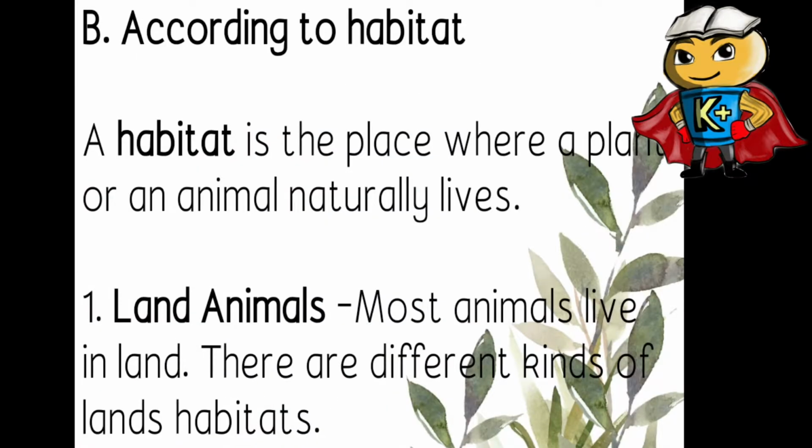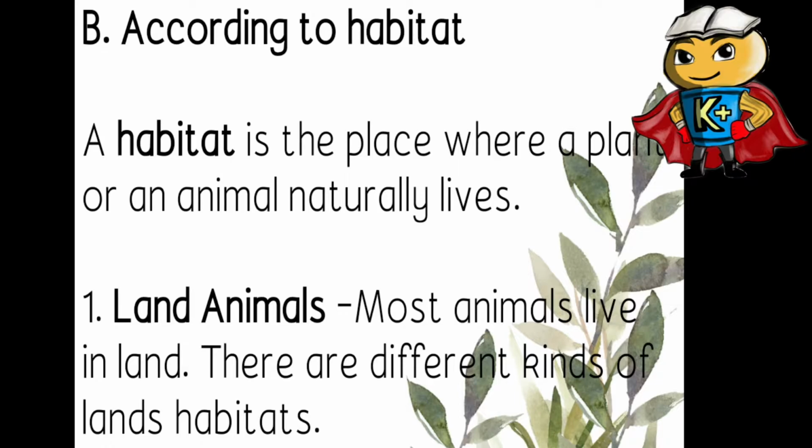So, meron pa tayong letter B na different ways of classifying animals. So, ang letter B natin is according to their habitat. A habitat is the place where a plant or an animal naturally lives. So, meron tayong una dito na habitat or tinatawag nating land animals. Most animals live in land. There are different kinds of land habitats.